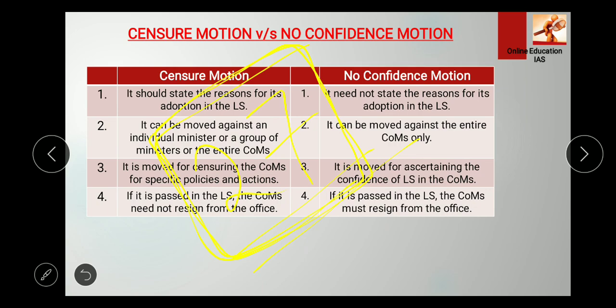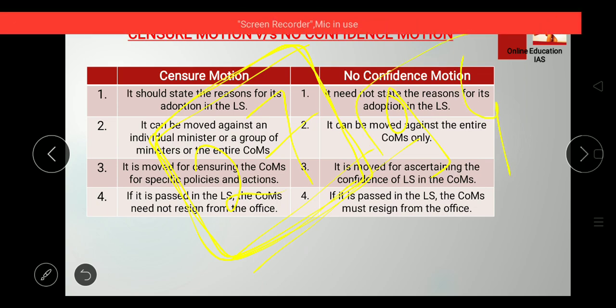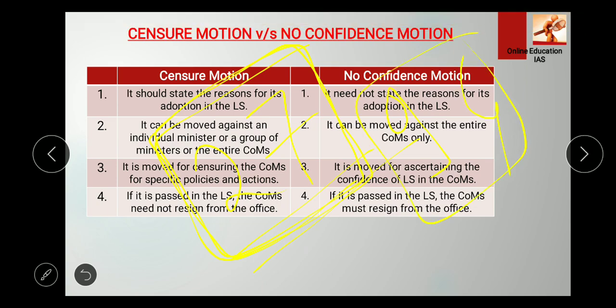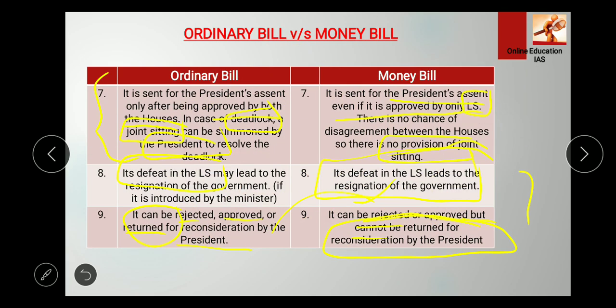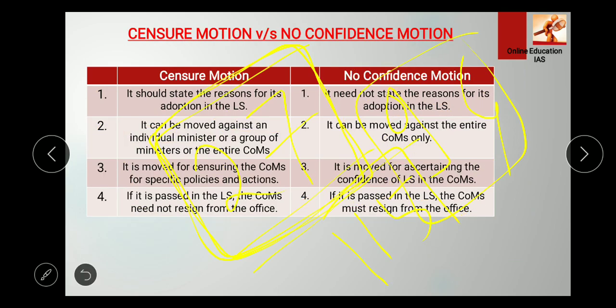And one more thing you need to get: the prime minister whose government has suffered the most no confidence motions was the Indira Gandhi government, right? It was Indira Gandhi who has faced the highest number of no confidence motions, that is 15 times, followed by Lal Bahadur Shastri and PV Narasimha Rao government, right? This is important. Please note these facts down in your notes copy, or facts and figures, because I haven't written this in the slide, and this is very, very important.